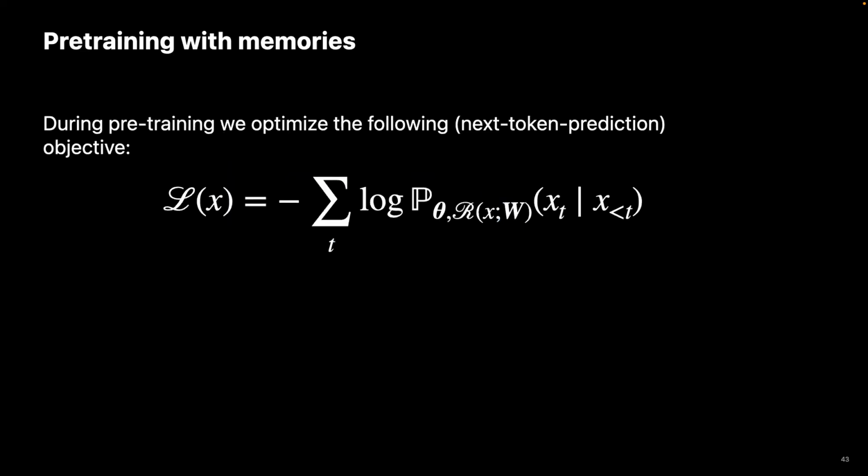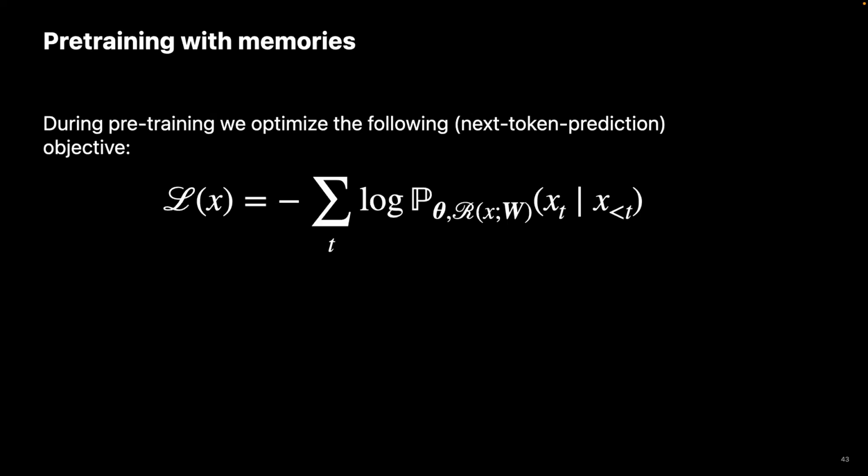How do we train this model? Training this network is again quite straightforward. Given a context, we retrieve the associated memories and optimize the standard next token prediction loss. And one question is, why does this architecture naturally separate knowledge and reasoning from each other?